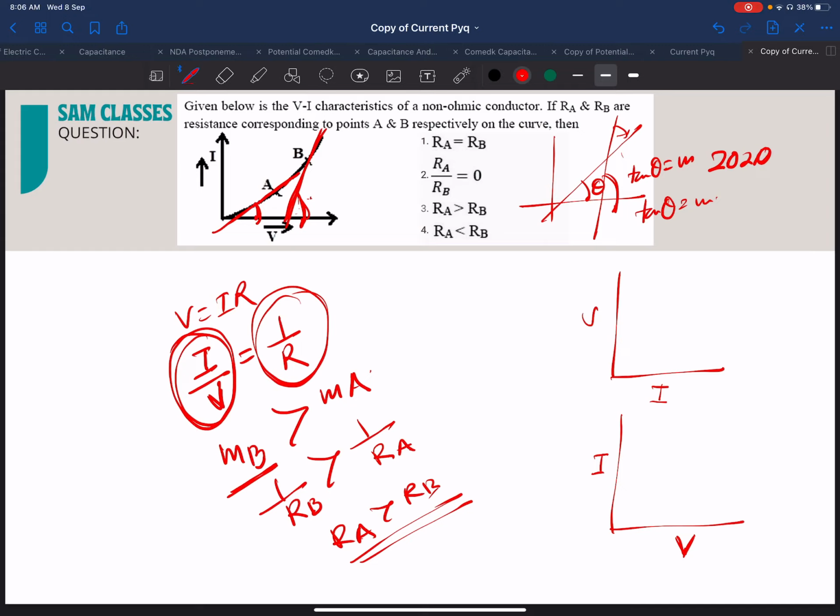So see, the question was very simple, and it was just using the concepts of slope, nothing more than that. So you should understand what they're trying to ask. A lot of times they have asked this one. So very important, do take care, understand this. If in 2021 they give a question like this, you'll be able to solve it more easily.